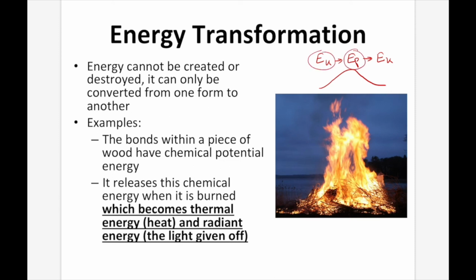So as we've talked about, energy cannot be created or destroyed. It can only be converted from one form to the other. Even the example when we were raising the water up to the higher level, that was energy taken from the sun to change our energy of the water from one form to the potential form. So other examples include the bonds within pieces of wood have chemical potential energy, which can be released when you have a fire. It releases this chemical energy when it's burned, which becomes thermal energy, heat, and radiant energy, the light given off. So in this case, we would have our chemical energy, I'm just going to write CE, being converted into thermal energy and radiant energy.